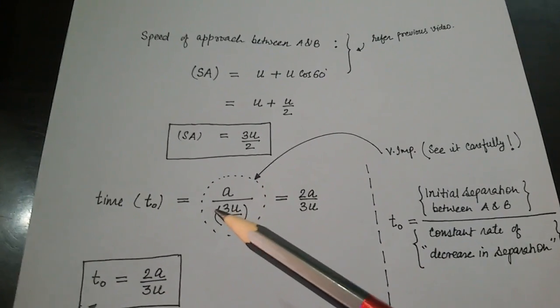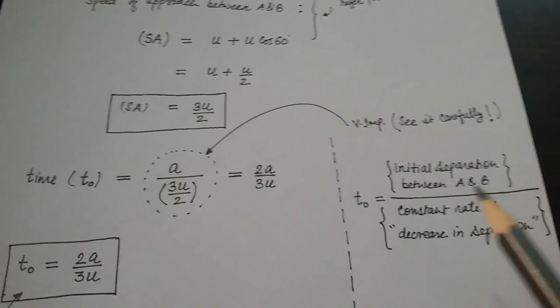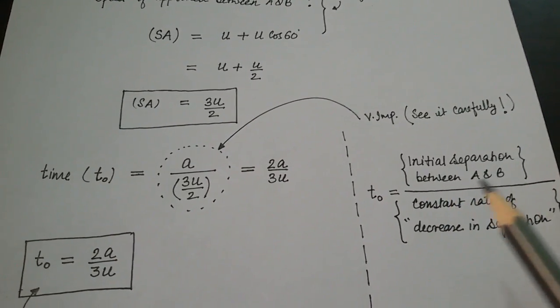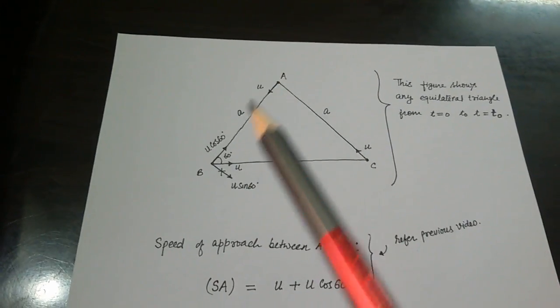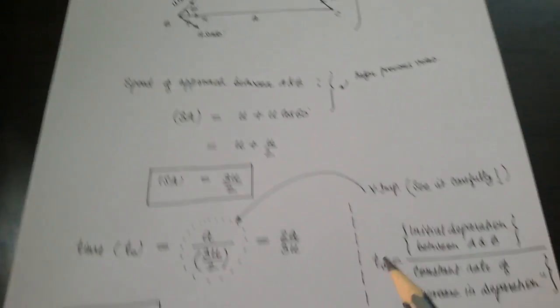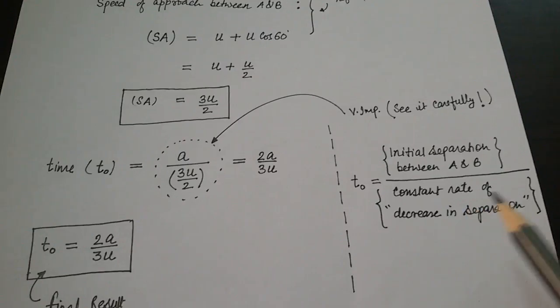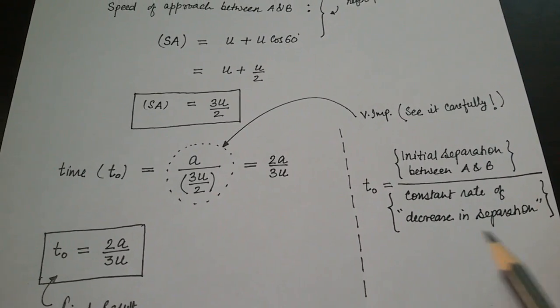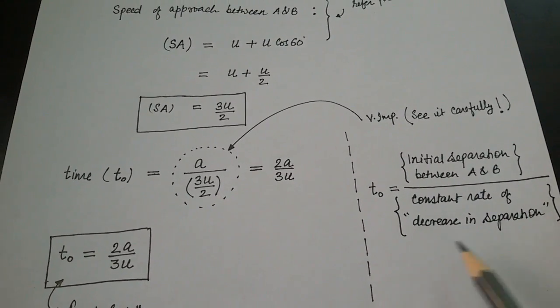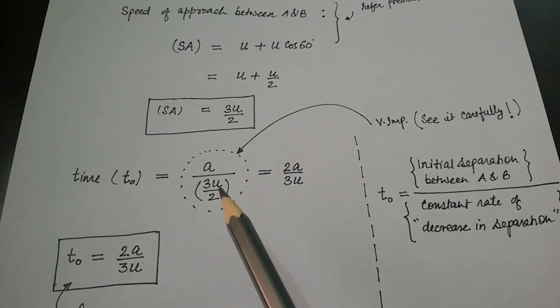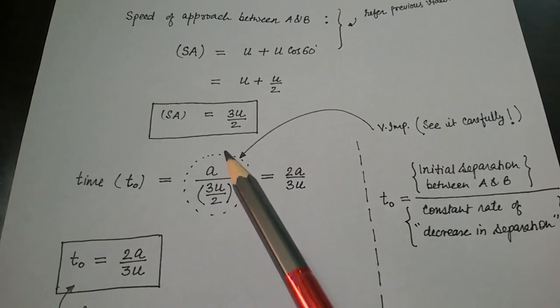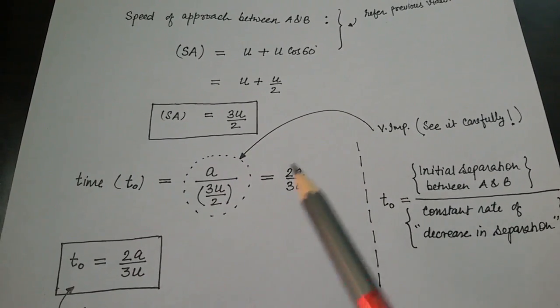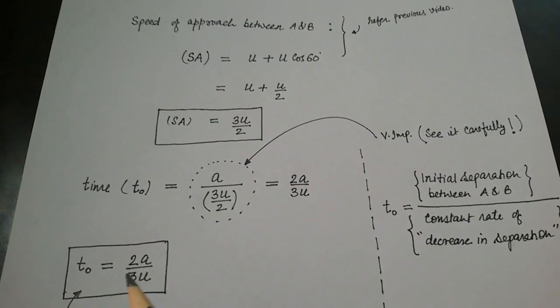See, this is the initial separation between A and B, which is a, right? It is divided by the constant rate of decrease in separation. Here in this case, this constant rate of decrease in separation is nothing but the speed of approach, 3u by 2. So this upon this gives 2a by 3u. After this time, these particles will meet.